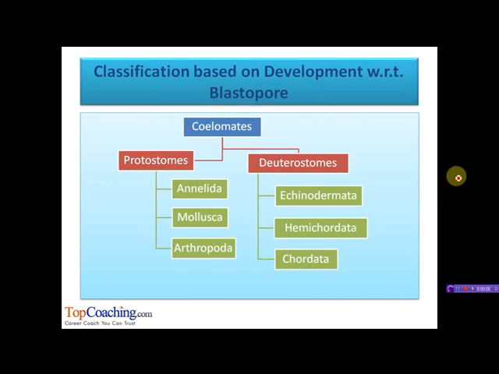The coelomates, that is, those animals which consist of true coelom, have been further divided into two types based on their development with respect to blastopore. Blastopore is an opening found in the archenteron during the embryonic period. So the first type are the protostomes. These are those animals in which the embryonic blastopore develops into mouth. The examples are the animals of the phyla Annelida, Mollusca, and Arthropoda. The second type are the deuterostomes, in which the